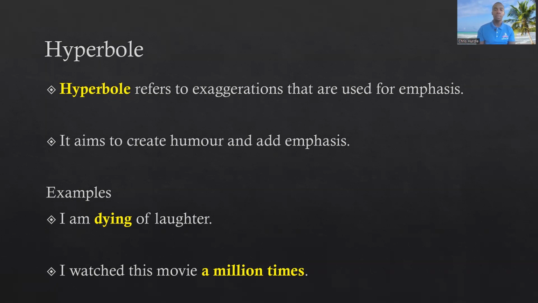So a million times is just an expression used to emphasize how many times I have watched this movie, or how often I watch the movie. Just for emphasis, a million times. No way. Right? So as you see, these are very easy to identify because they involve exaggerations, right? Yes. So that would be hyperbole.